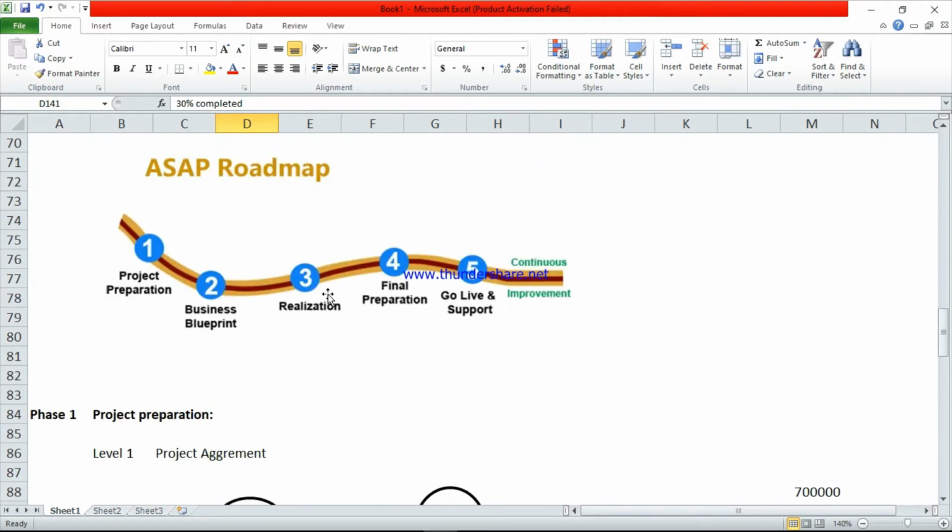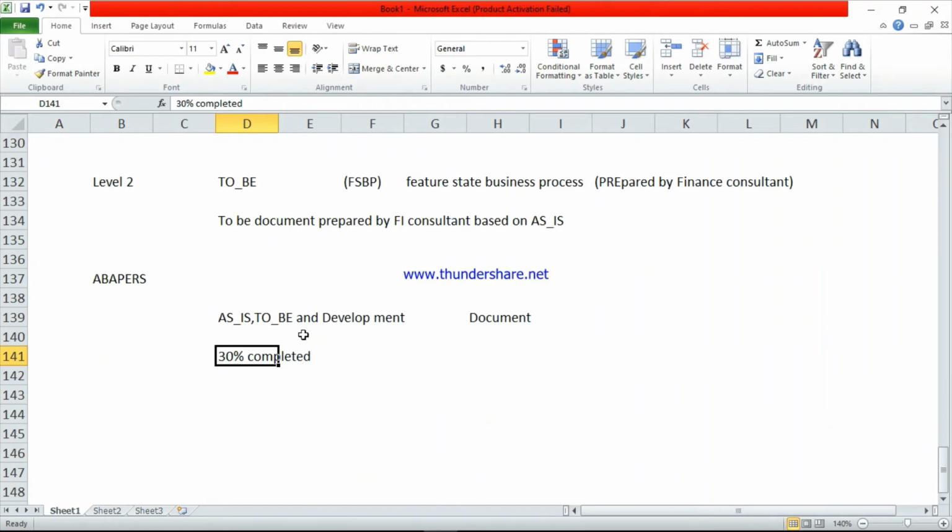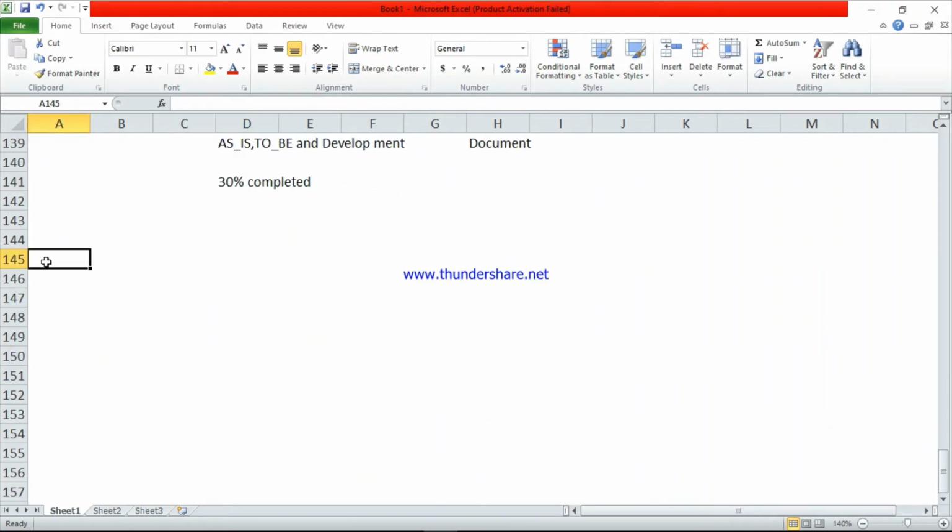The next phase is the realization. This is a very important phase. Phase 3 is the realization phase.